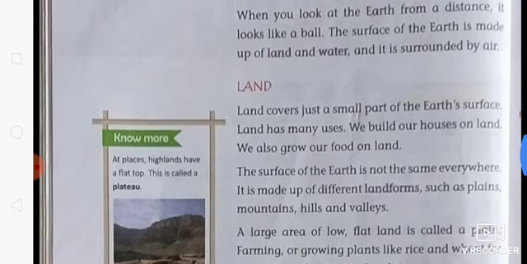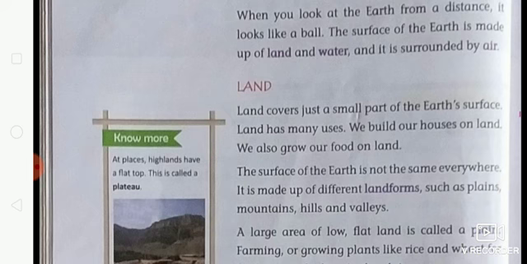So our earth is not only made up of land. Most of our earth is covered by water. That is not the pure water that we can drink, but it is water.